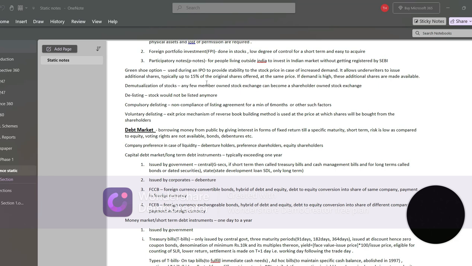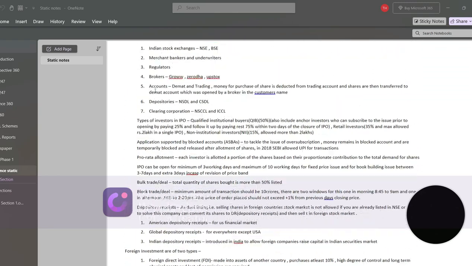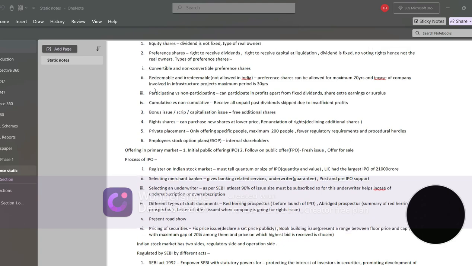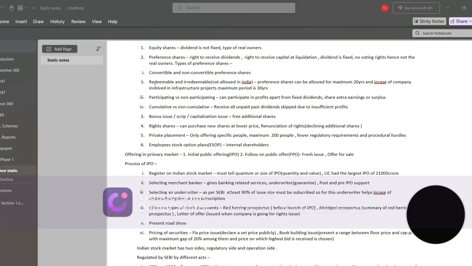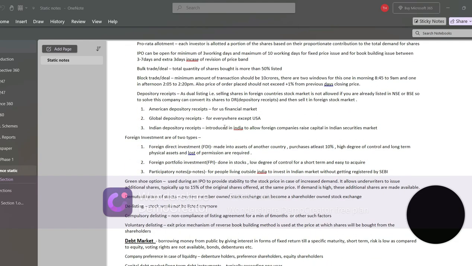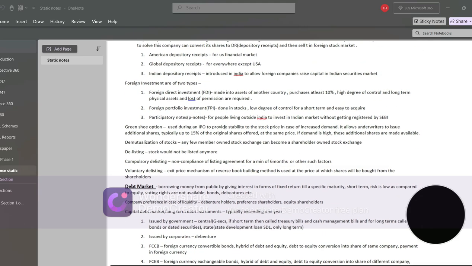Second is demutualization of stocks. This is when a member-owned stock exchange becomes a shareholder-owned stock exchange. Like earlier we read about private placement, which is only offering to a maximum of 200 people. So when it is converted into a shareholder-owned stock exchange, then it is called demutualization of stocks.